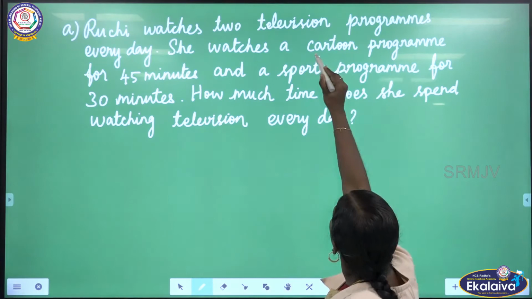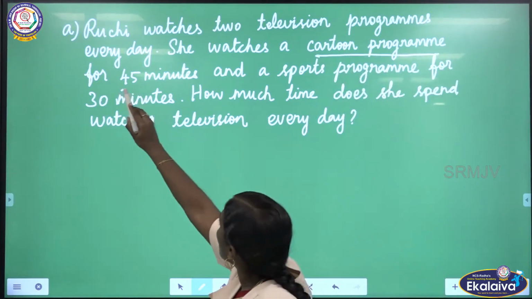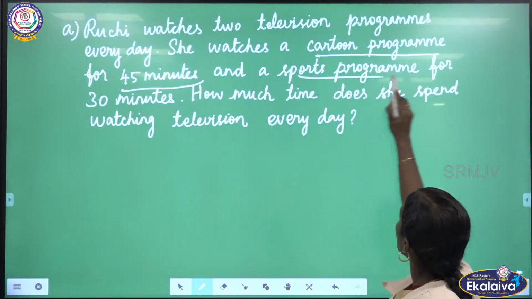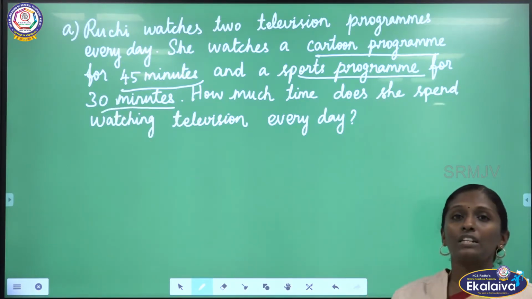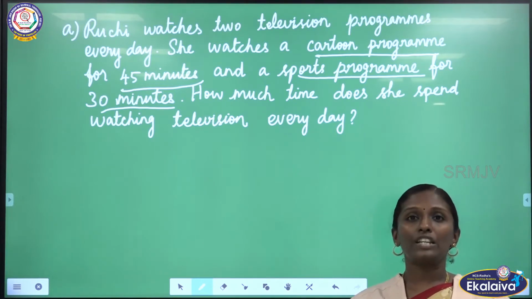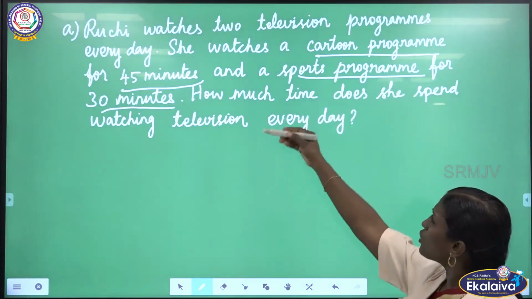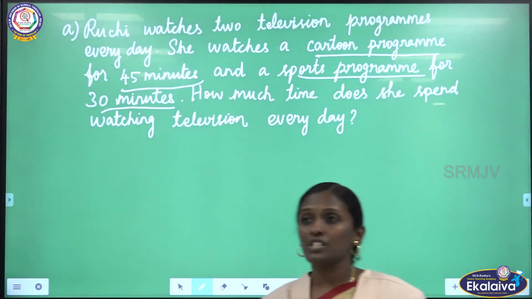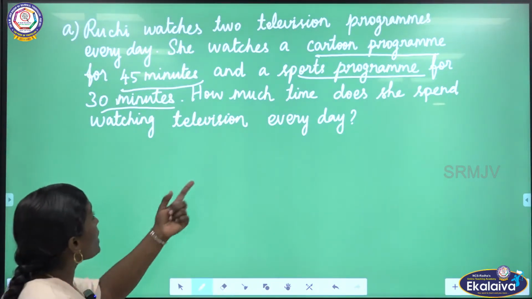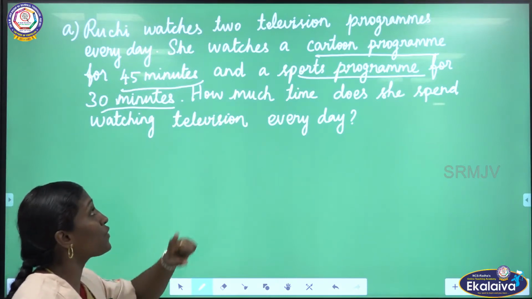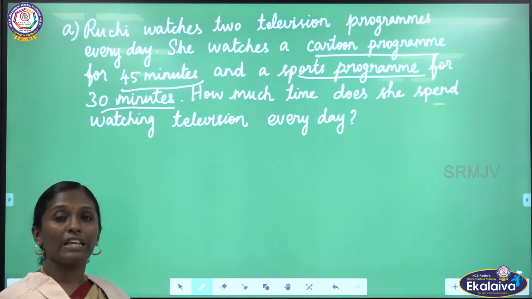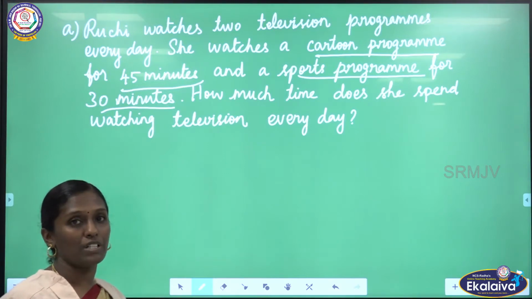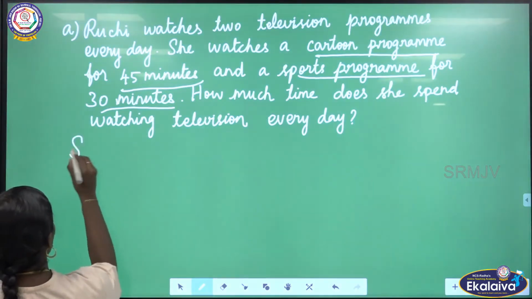Here she watches a cartoon program for 45 minutes and a sports program for 30 minutes. Now we are going to find the time spent by her in all. For that we have to add these two timings, the time she spent for watching the cartoon program and the time she spent for the sports program. We will get the answer in minutes, then we have to convert it into hours and minutes. Let us start the solution.